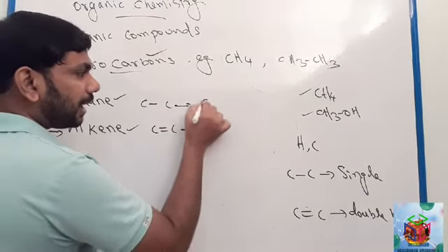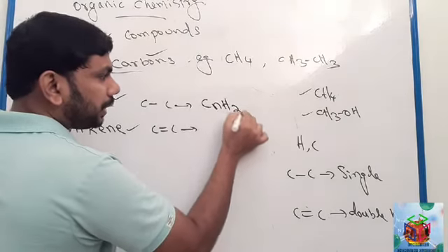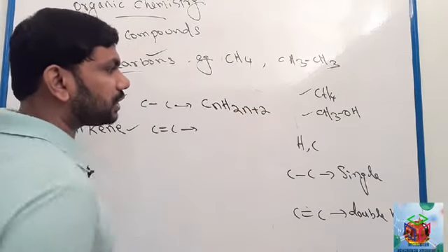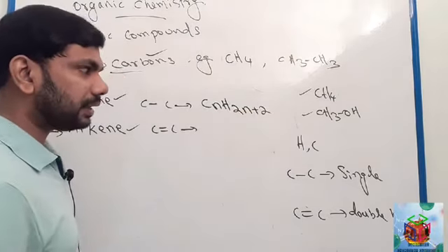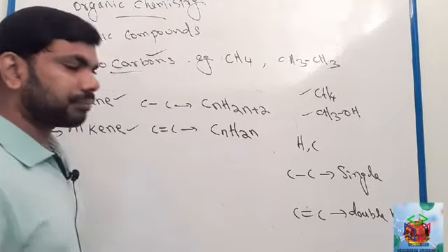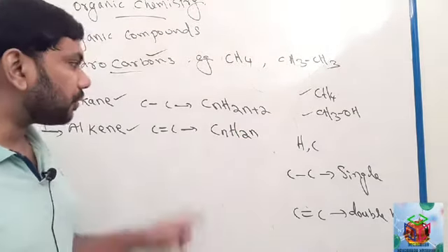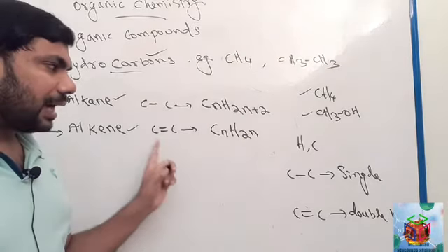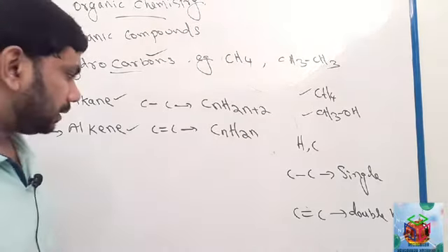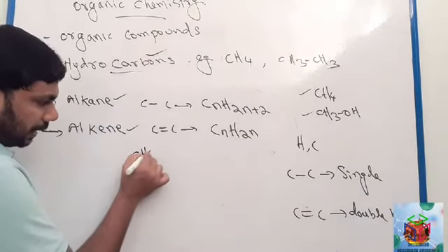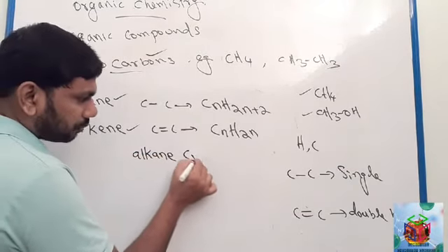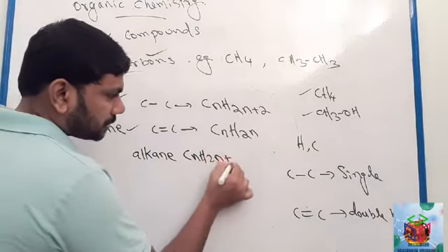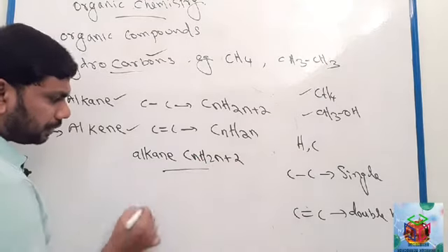Next, one more thing we have to understand is the general formula. The general formula for alkane is CnH2n+2, and for alkene it is CnH2n.